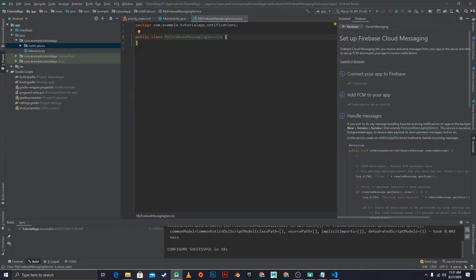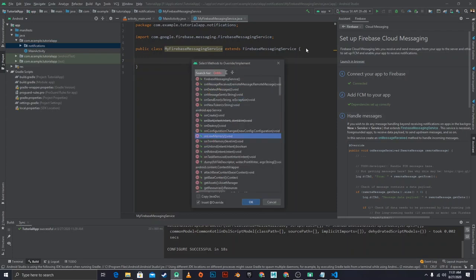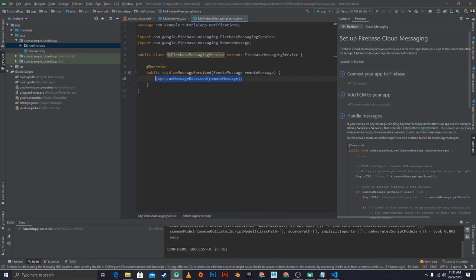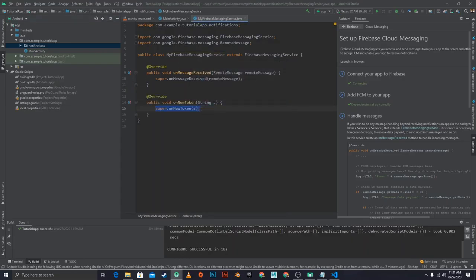This has to extend FirebaseMessagingService, and then we have to override 2 functions with Control O: onMessageReceived and onNewToken. Just these 2.